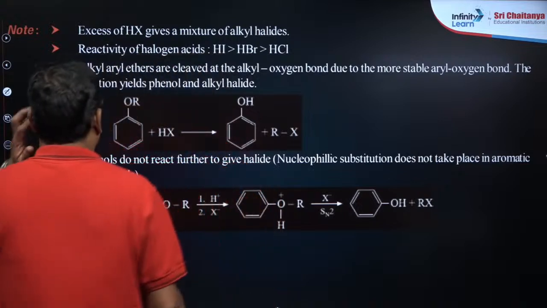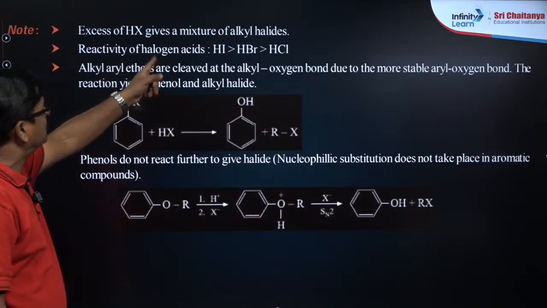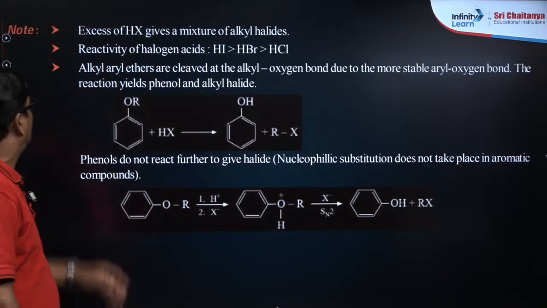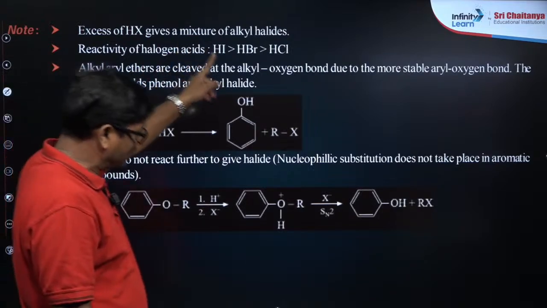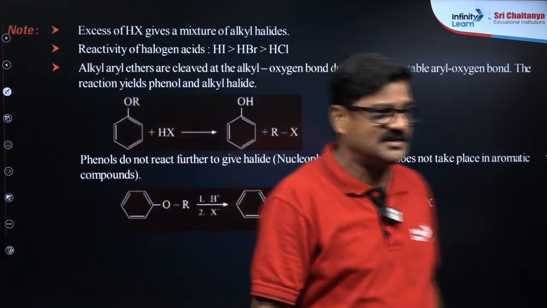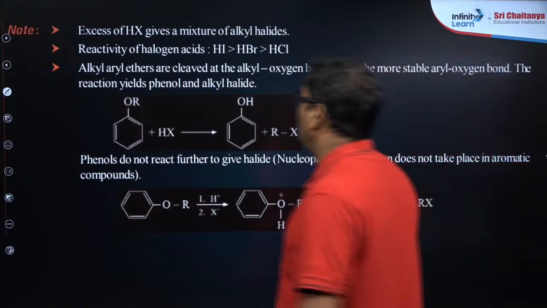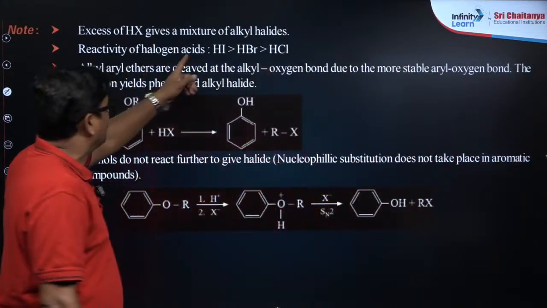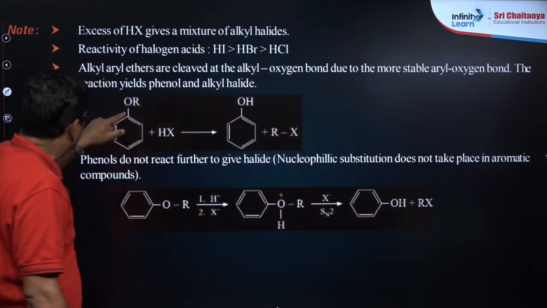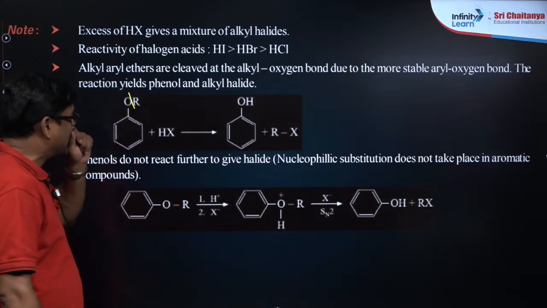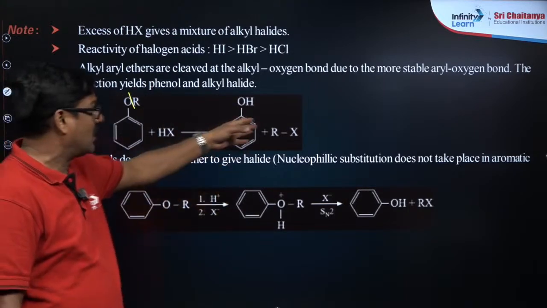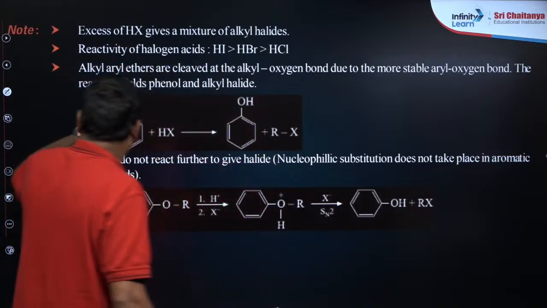Now excess HX means a mixture of alkyl halides, and reactivity of halogen acids: HI is more reactive than HBr is more reactive than HCl, and alkyl aryl ethers are cleaved at the alkyl oxygen bond, so that you cannot break here, you can break here, okay? So that phenol is the only product and alkyl halide, you can't break it here.